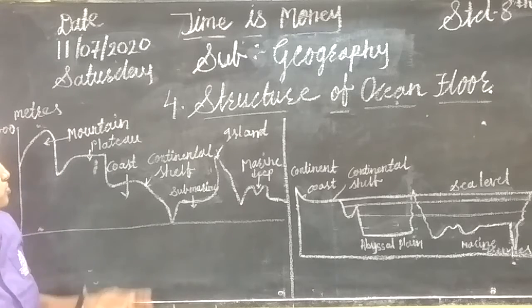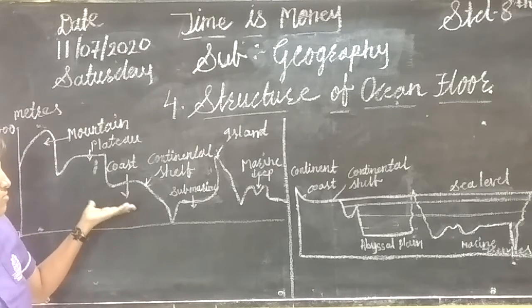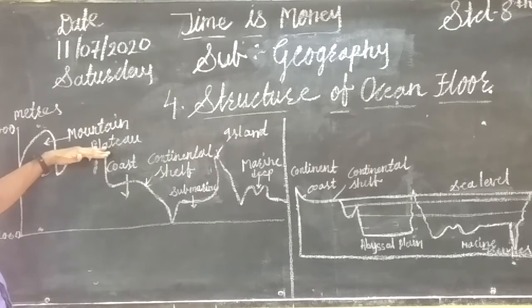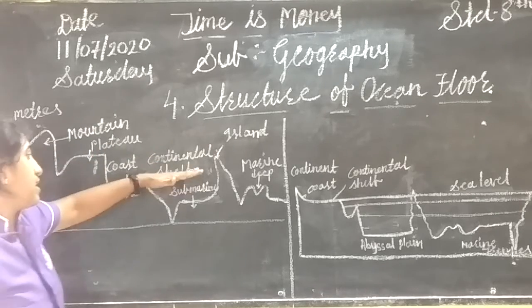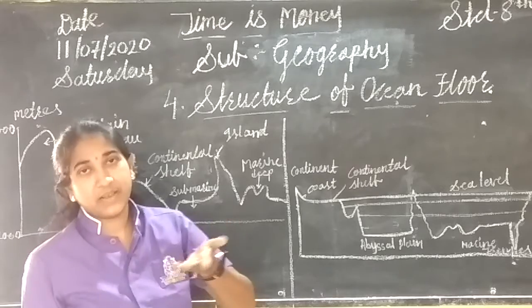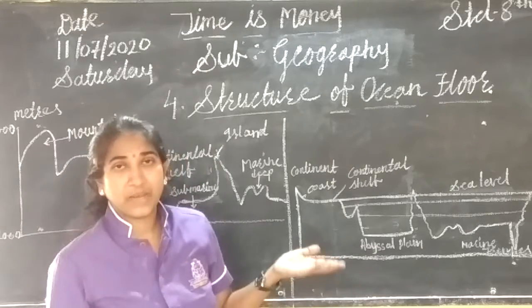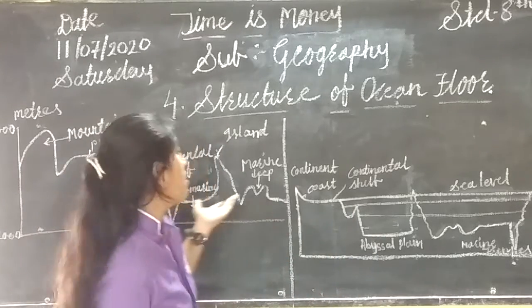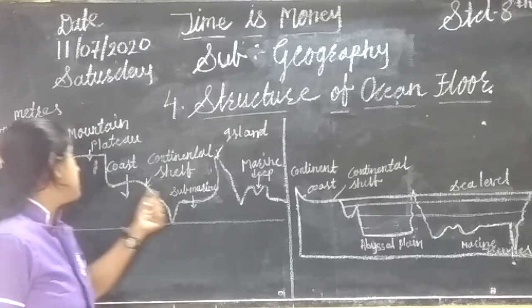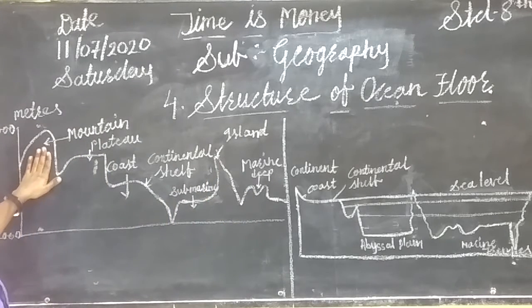Try to name the landforms shown in the figure. From this figure, can you tell what this is? There is a sea level given, and below that sea level we can see some parts. We cannot see them easily, but scientists have examined and observed these parts and given them names. See, there is a mountain at 3000 meters.